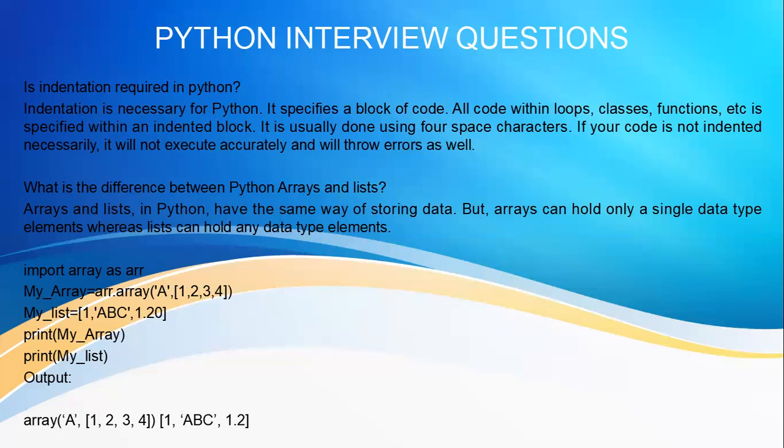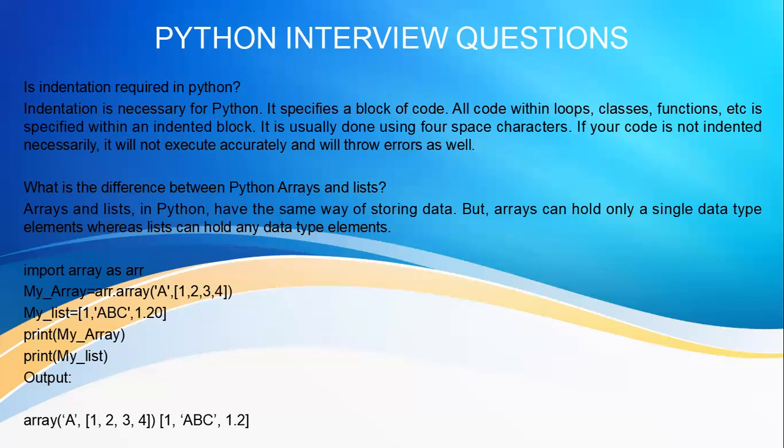So arrays in any programming language are a group of elements. An array can hold more than one element, but the limitation is that it can hold only one data type of elements. It can hold either integers, or characters, or all strings. All right. So an array can hold elements of only one type.